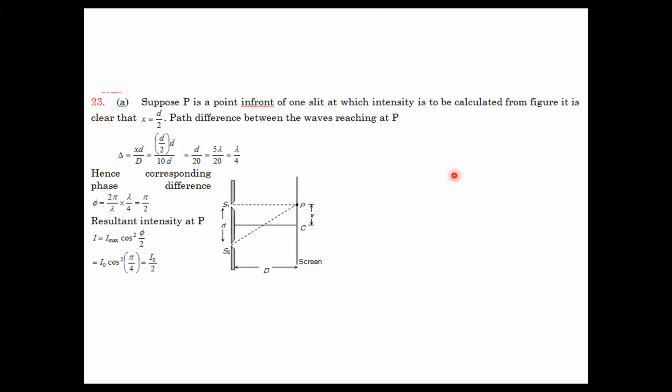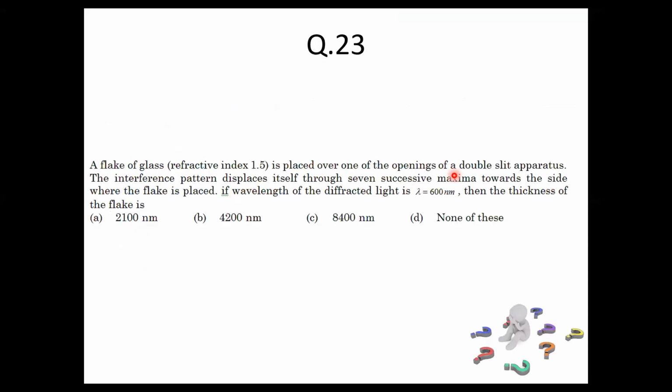Moving on to the next question, 23. A flake of glass having a refractive index of 1.5 is placed over one of the openings of a double slit apparatus.